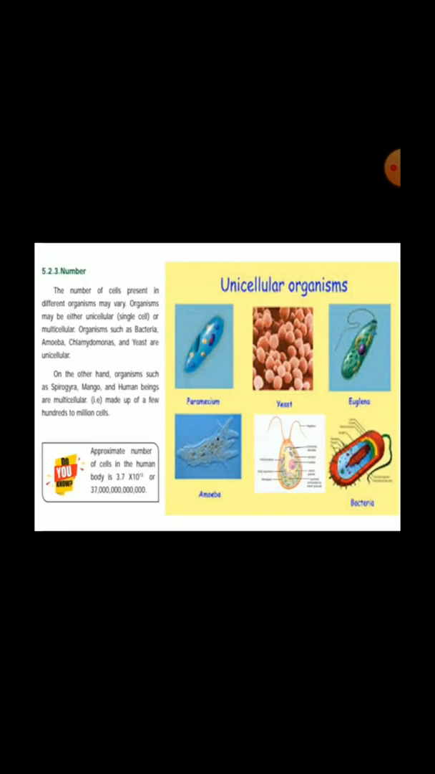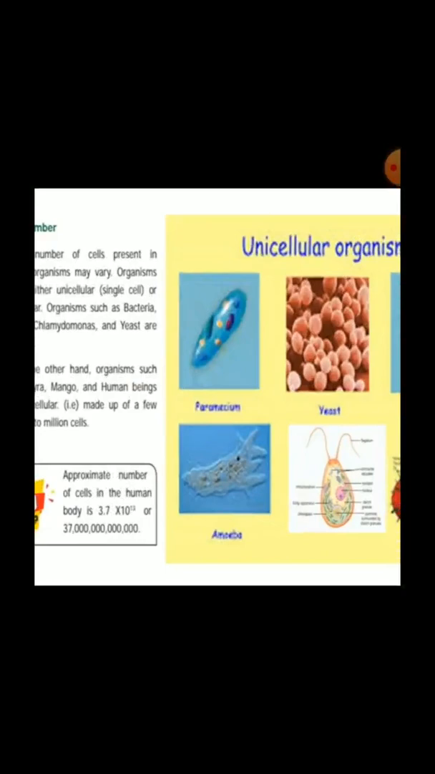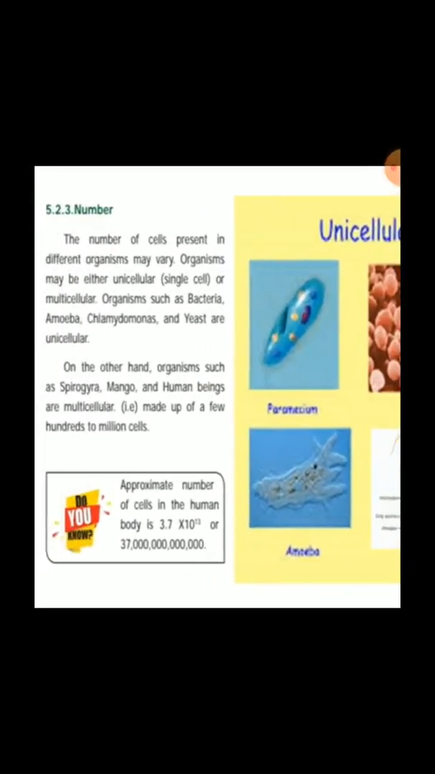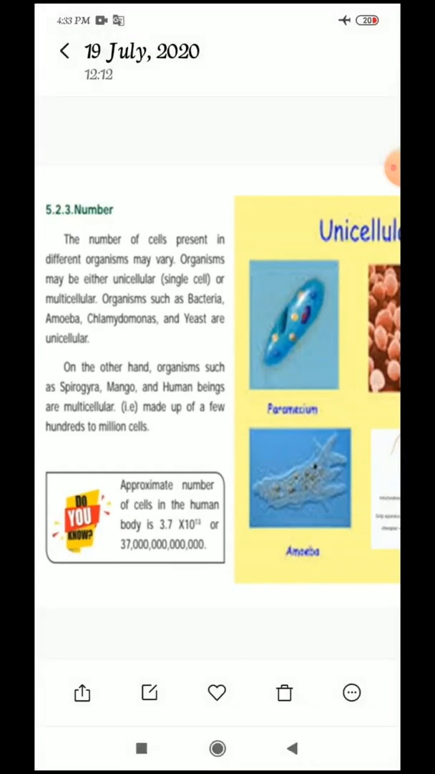So depending on the number of cells in the body of the organism, organisms can be classified as unicellular or multicellular. Let us define the unicellular organisms. The organisms which are made up of only one cell are called what, children? Unicellular organisms. For example, bacteria, amoeba, chlamydomonas and yeast are unicellular organisms.